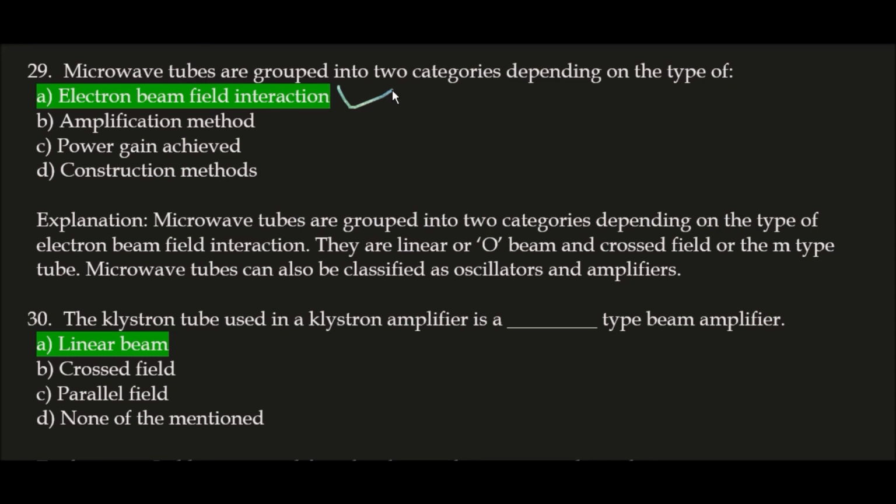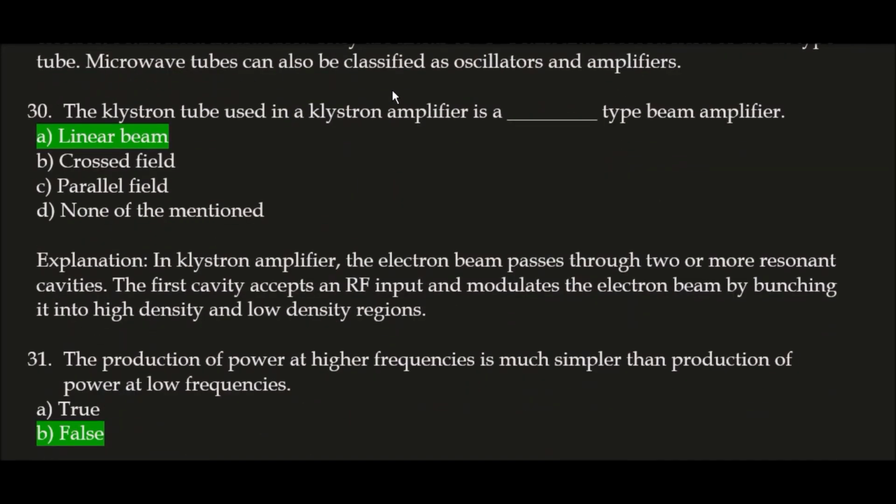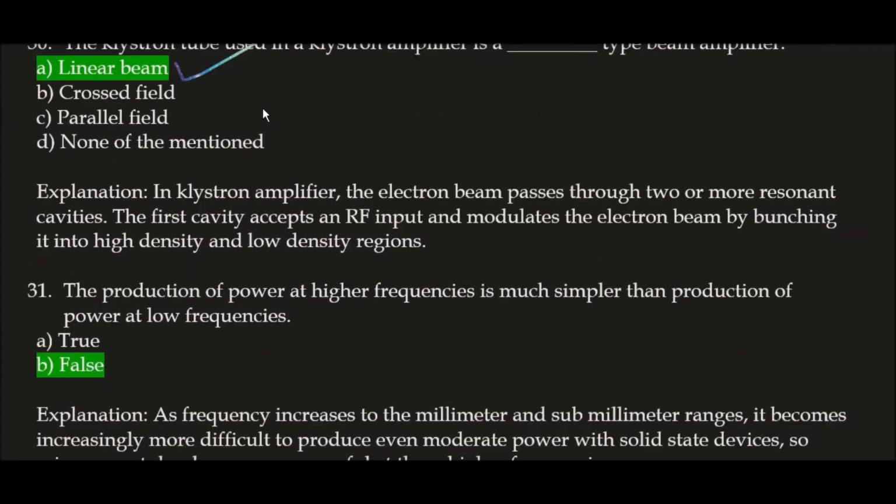Next question. The klystron tube used in klystron amplifier is a blank type beam amplifier. Correct answer is option A, linear beam. Because in klystron amplifier, the electron beam passes through two or more resonant cavities. The first cavity accepts the RF input and modulates the electron beam by launching it into high density and low density regions.